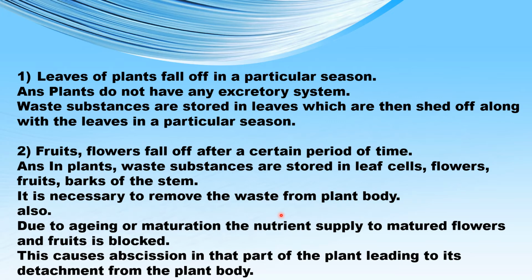Abscission of organs occurs widely in plants, and it happens because that particular part has already served its function and is ripe, and therefore it is no longer wanted by the plant. So the plant has no other option than to shed it. Because of abscission, detachment of that part takes place, and that is the reason why fruits and flowers fall off after a certain period of time.